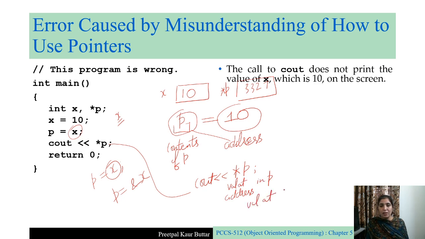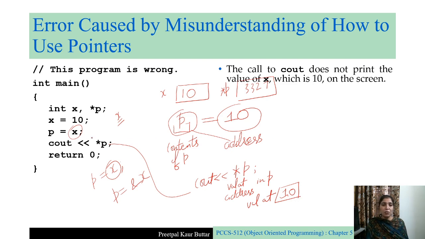The address stored in P is 10. Actually, we are not storing any address. 10 is not any address. 10 is just a value. So, with the call to cout, the programmer is expecting that it will give us the value of x, but it is not giving us that.